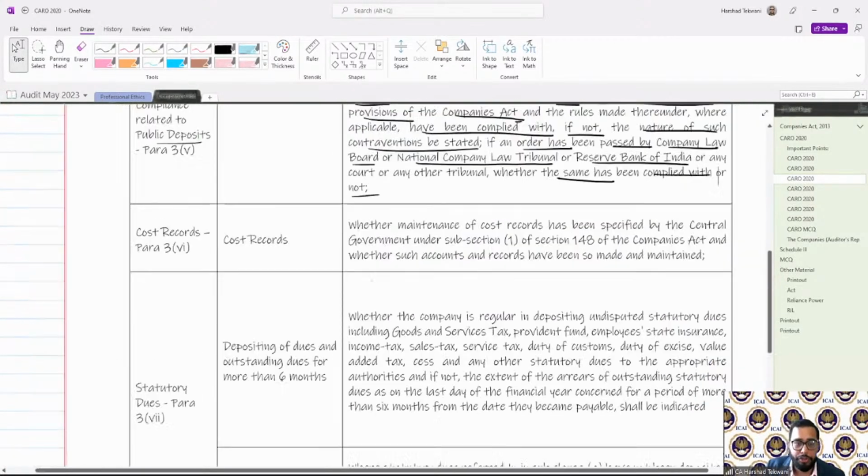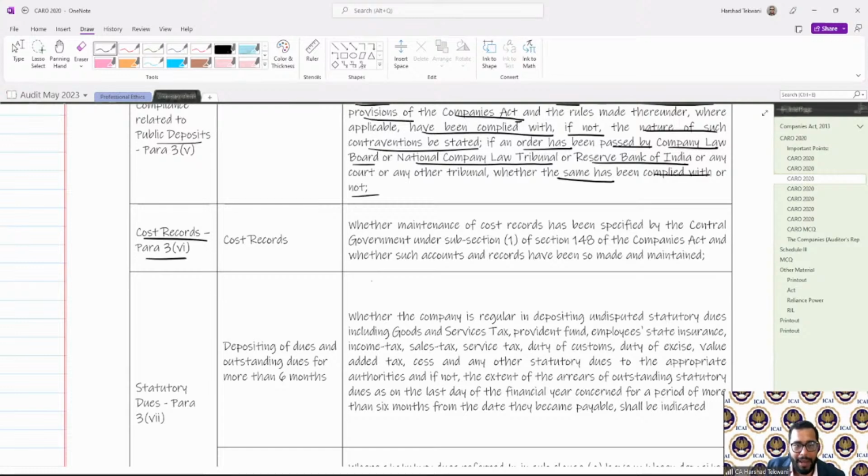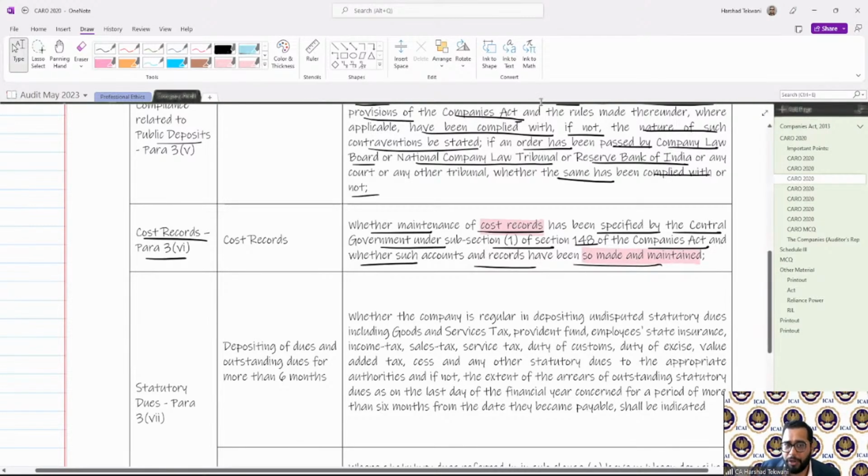Next one, cost records. Para 3(6). Cost record says whether the maintenance of cost records has been specified by the central government under sub-section 1 of section 148 of the Companies Act, and whether such accounts and records have been so made and maintained. So it talks about whether the cost record has been specified. If yes, whether they have been so made and maintained by the company. Let's see one answer, how it is actually reported.